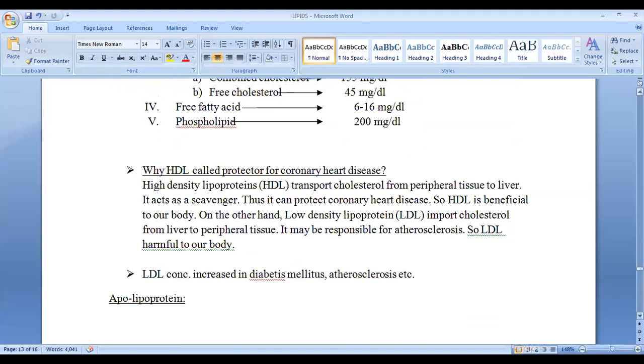And we also discussed why HDL is called the protector. Do you know why? What is the function of HDL?